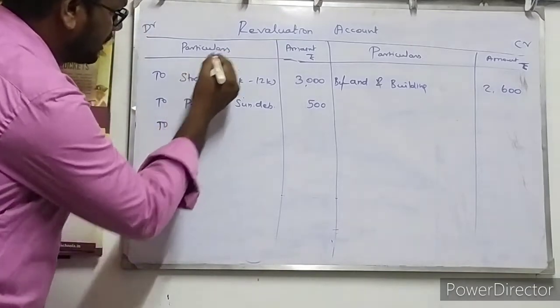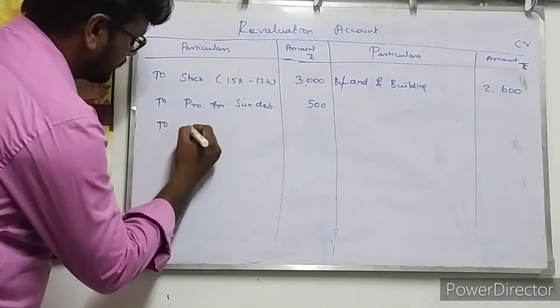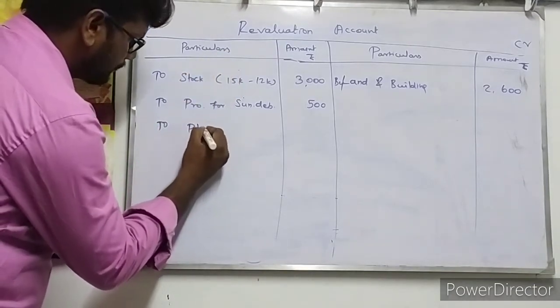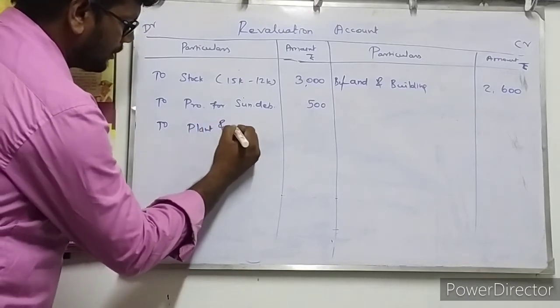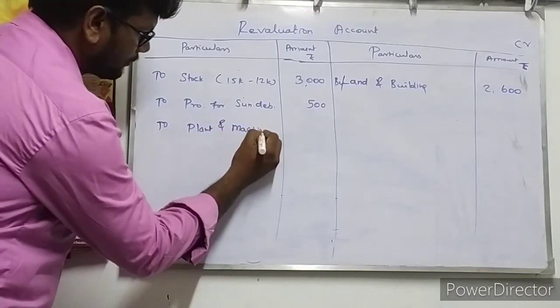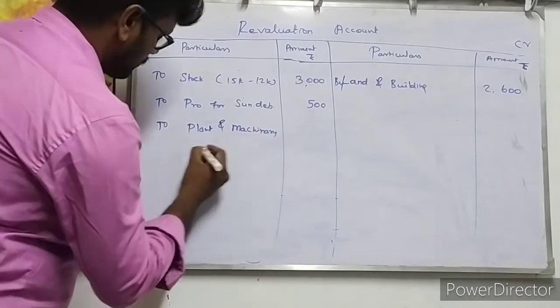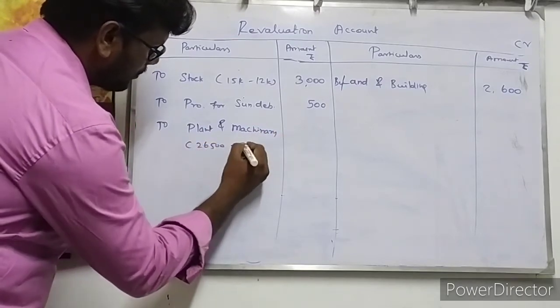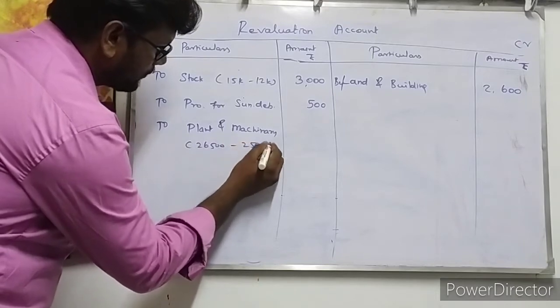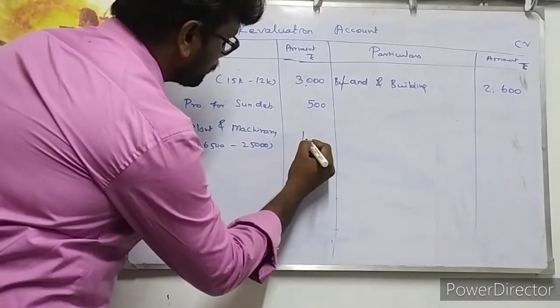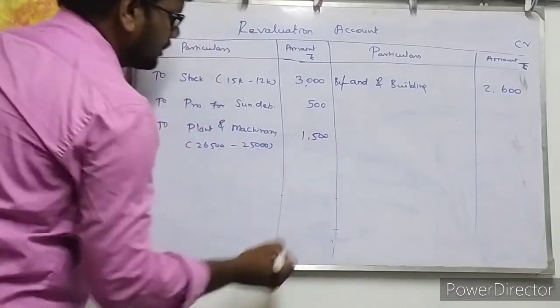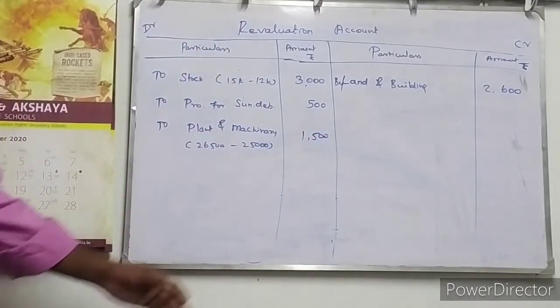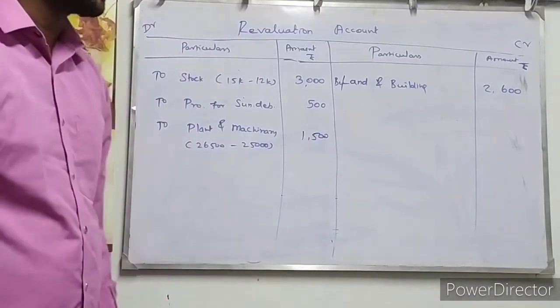So we are writing on the debit side of the revaluation account, plant and machinery, 26,500 minus 25,000 rupees. So 1,500 rupees worth of plant and machinery is decreased. So we are entering it on the debit side of the revaluation account.